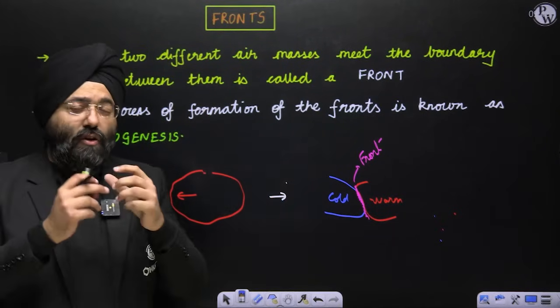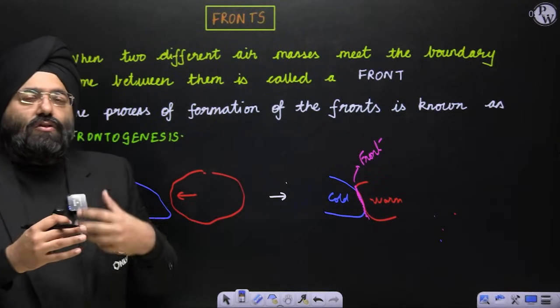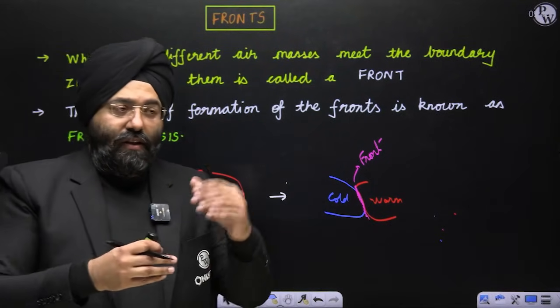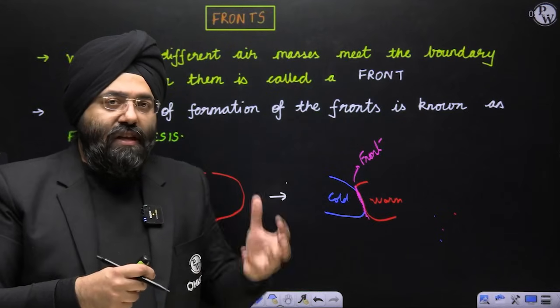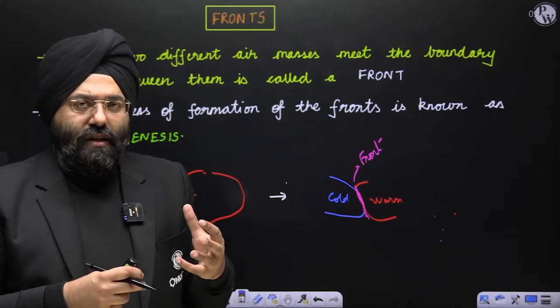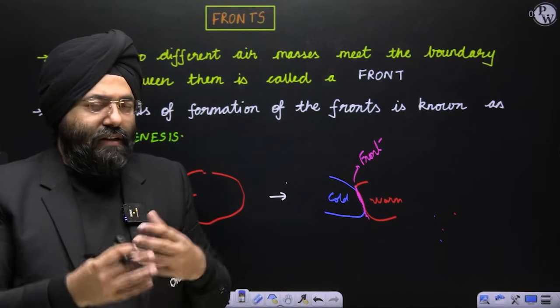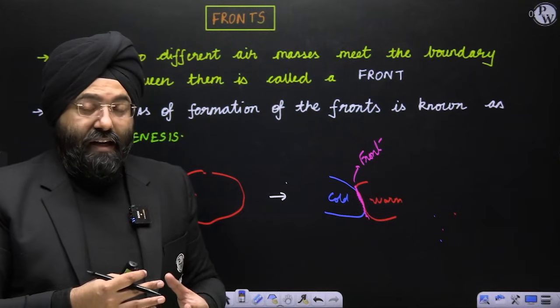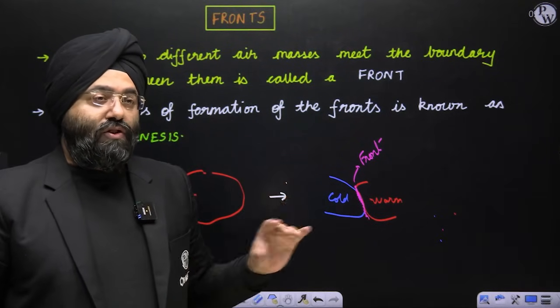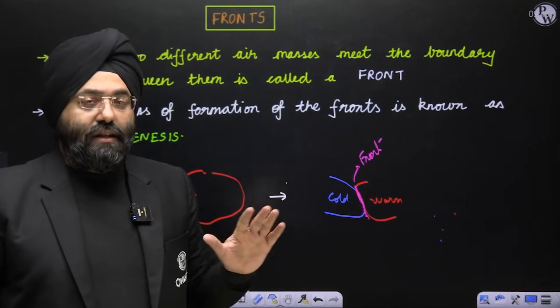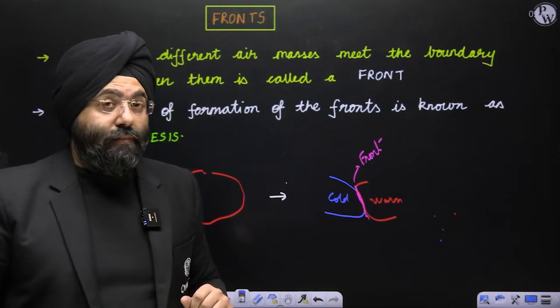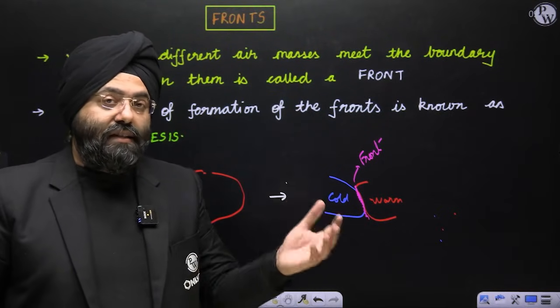The greater the variation between the air masses, the stronger is the front. If the difference in temperature or humidity, temperature predominantly, is greater, the intensity of the fronts formed is greater. That is why you will see certain questions: why are fronts not formed in the equatorial regions? Because temperature uniformity is there.